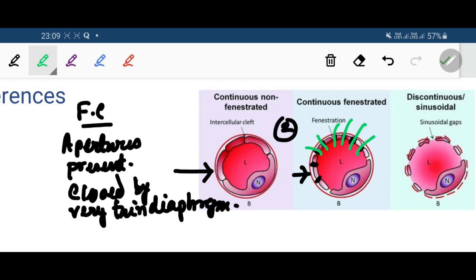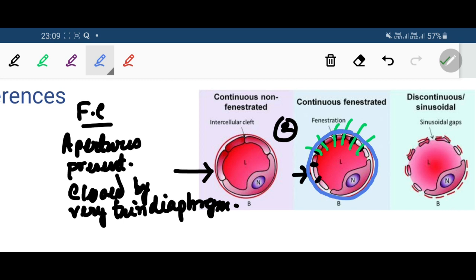One important thing is that the basement membrane which lies outside the capillary endothelium is intact. Though there are gaps in the endothelial cell, the basement membrane in fenestrated capillaries is intact.